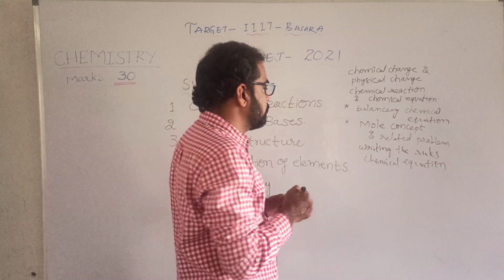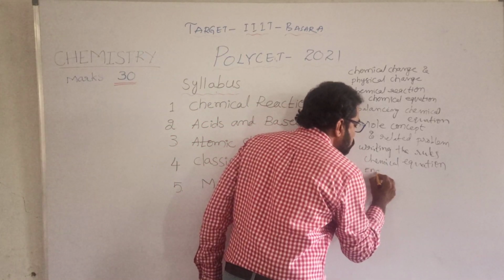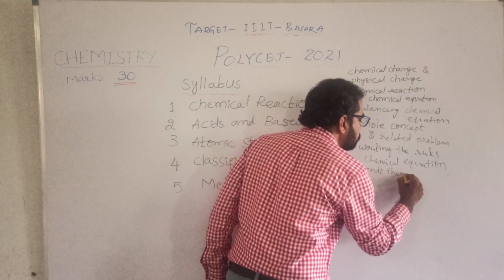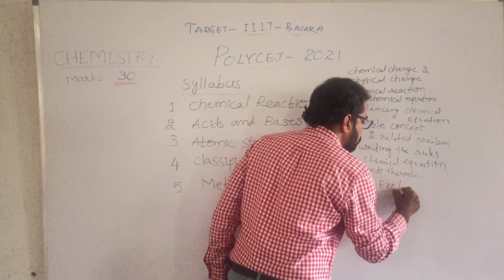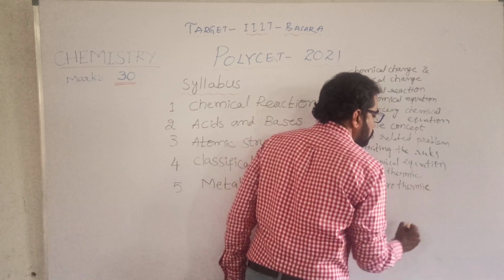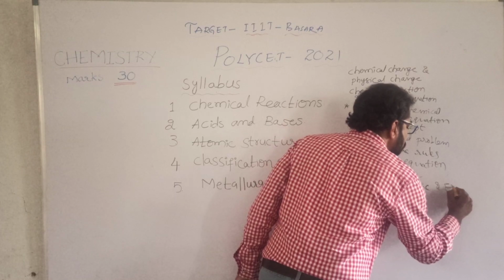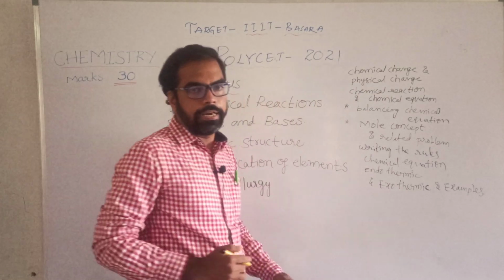Another important point from the entrance point of view is endothermic reaction and exothermic reaction, and examples of endothermic and exothermic reactions.